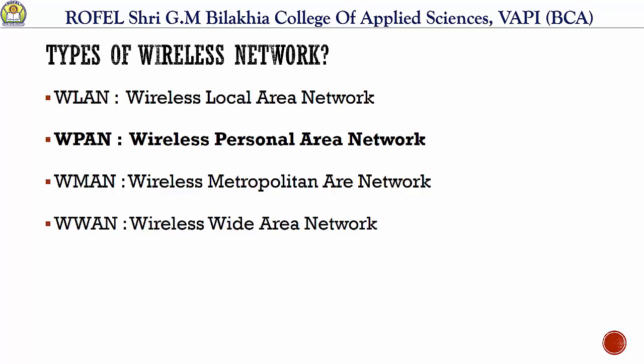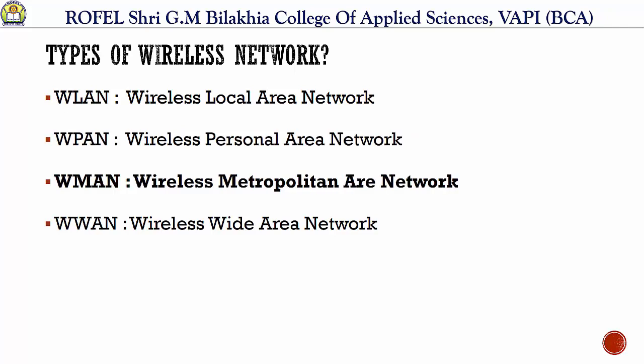This will allow connectivity of personal devices within an area of about 30 feet. However, infrared requires a direct line of sight and the range is less. Like for example, an example of infrared is a remote control, right? So its range will be small. So Bluetooth and infrared are examples of wireless personal area network.